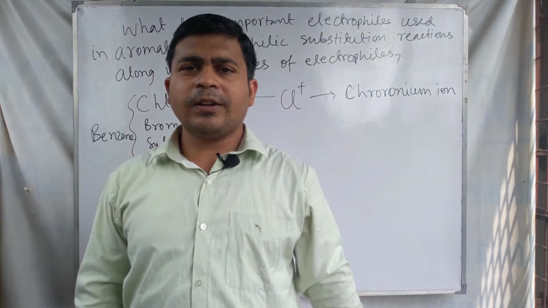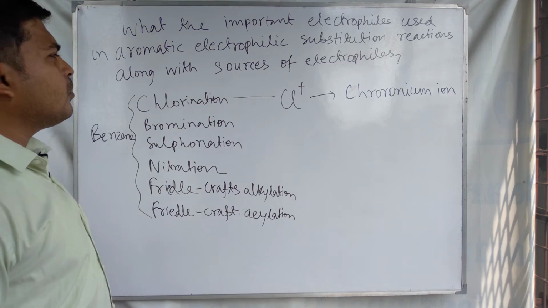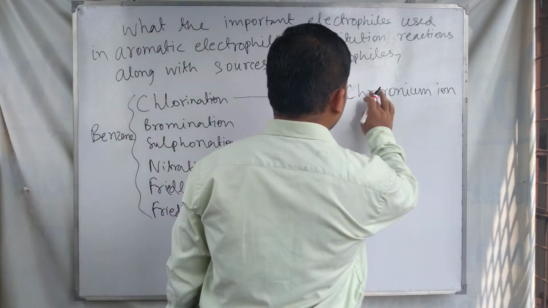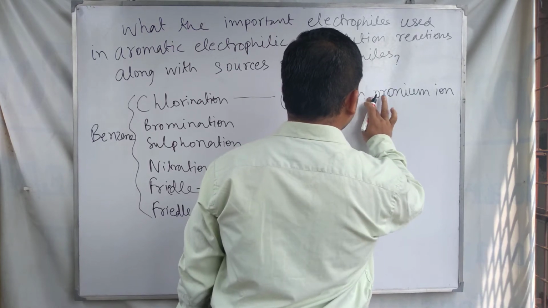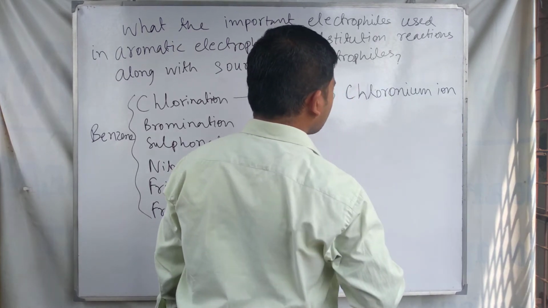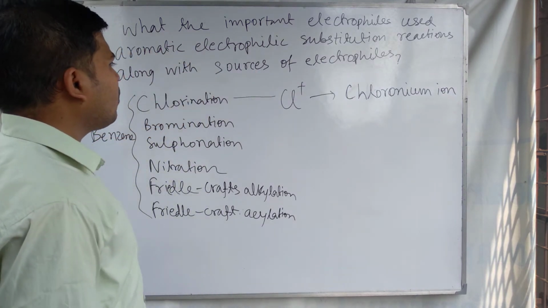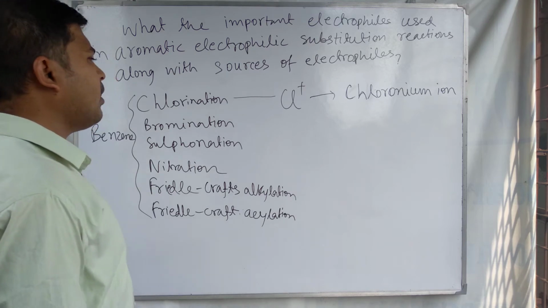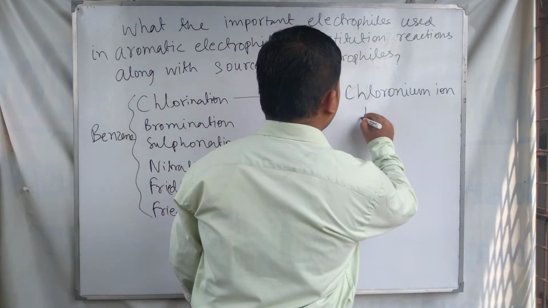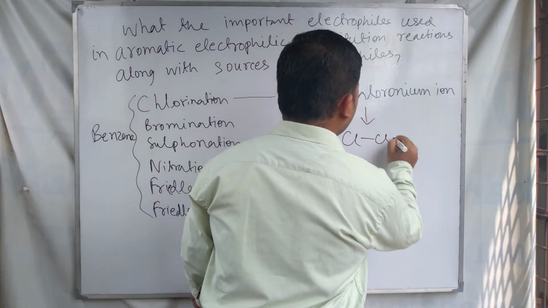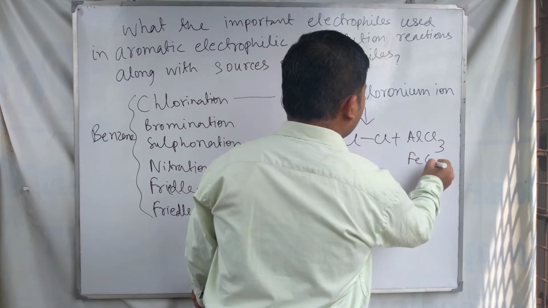This chloronium ion is used as the electrophile in the electrophilic substitution reaction on benzene, and it is produced by the reaction of chlorine with the Lewis acids AlCl3 or FeCl3.